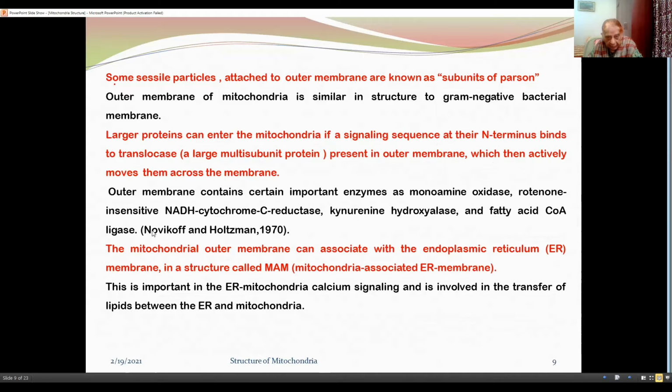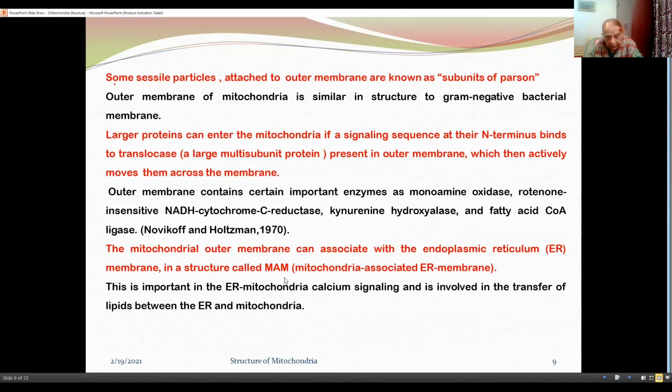Outer membrane contains certain important enzymes such as monoamine oxidase, rotenone-insensitive NADH cytochrome C reductase, kynurenine hydroxylase, and fatty acid coenzyme A ligase.